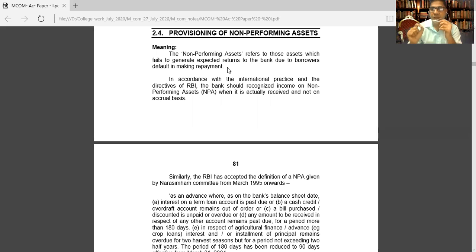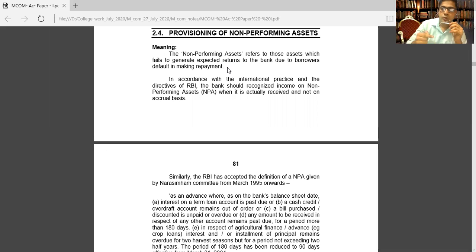Suppose Bank of Maharashtra is one of the banks, and they give housing loans and personal loans to customers. Suppose Mr. X borrows a personal loan from Bank of Maharashtra, say rupees 10 lakhs. Mr. X has borrowed a personal loan of rupees 10 lakhs from Bank of Maharashtra.